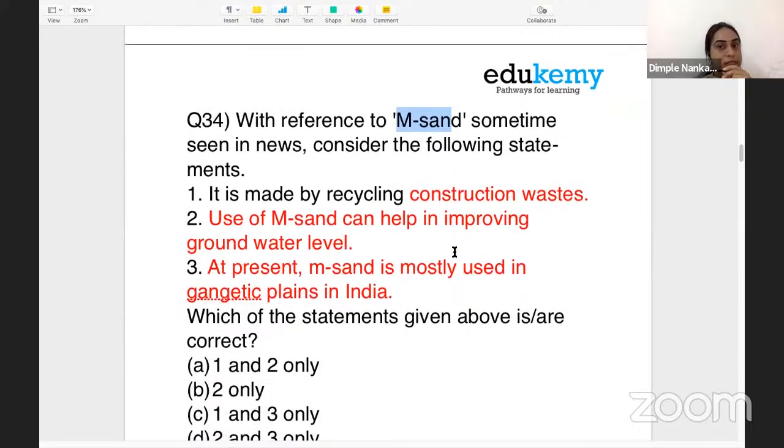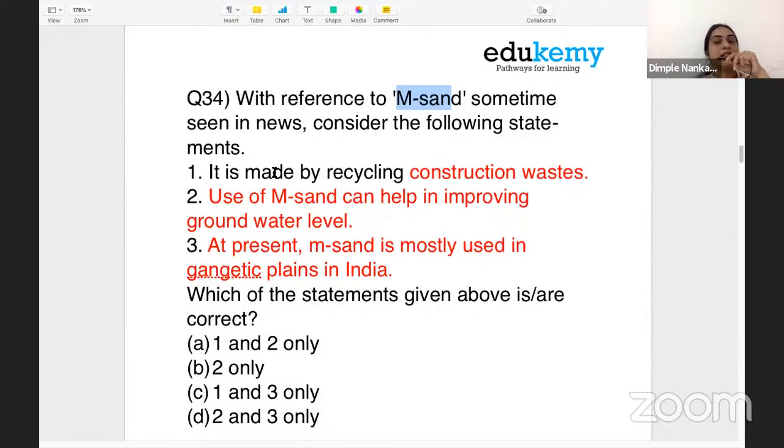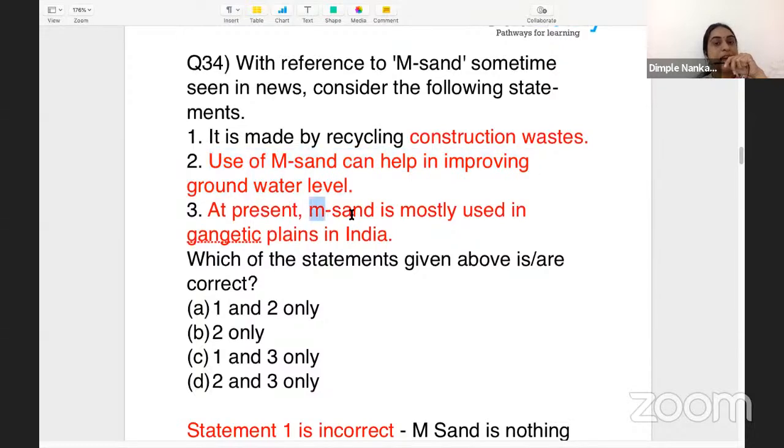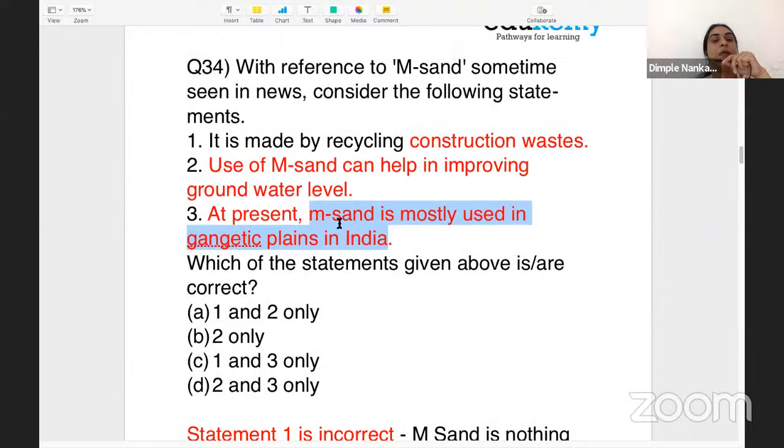With reference to M-sand, consider the following statements. The first statement: it is made by recycling construction waste. The second statement: use of M-sand can help in improving groundwater level. We need to think on this statement. The third statement: at present, M-sand is mostly used in the Gangetic Plain in India. When we talk about M-sand, we have to answer based on these statements. When I said you have to think on the second statement, that use of M-sand can help in improving groundwater level, this is a correct statement.